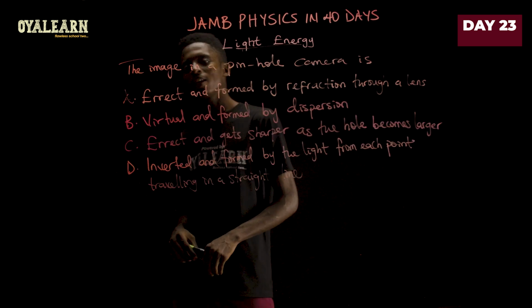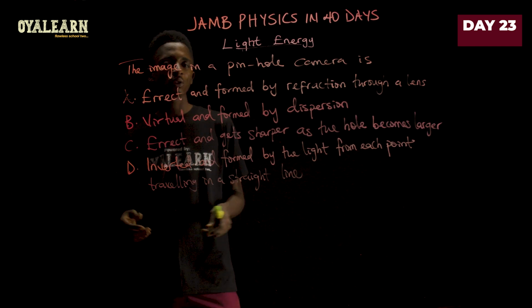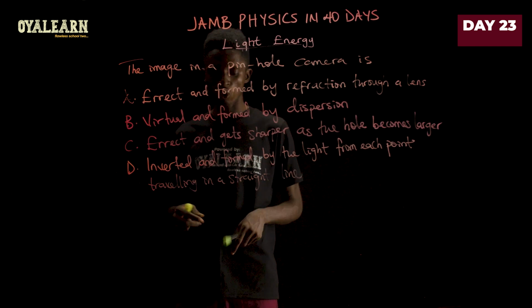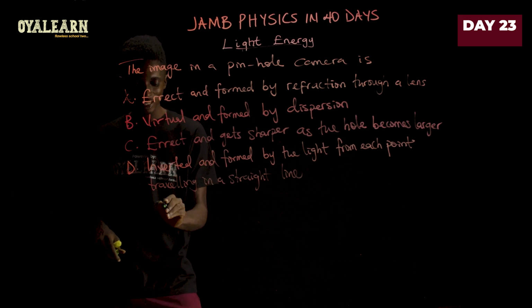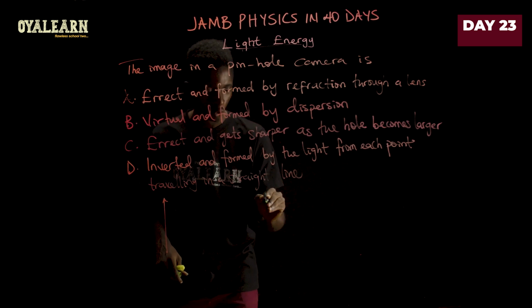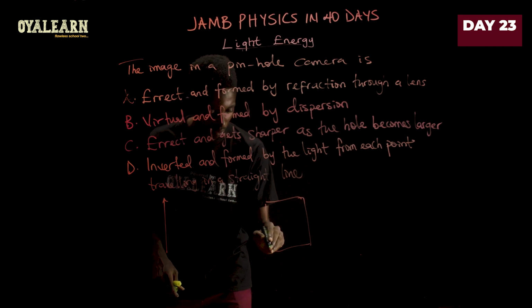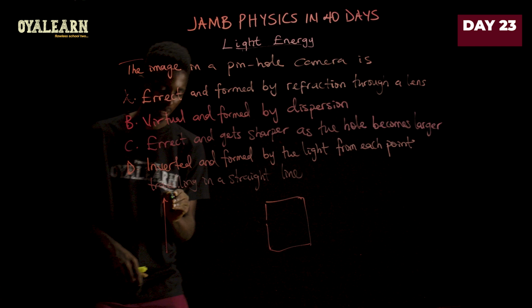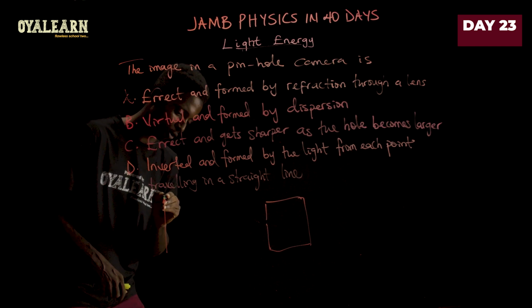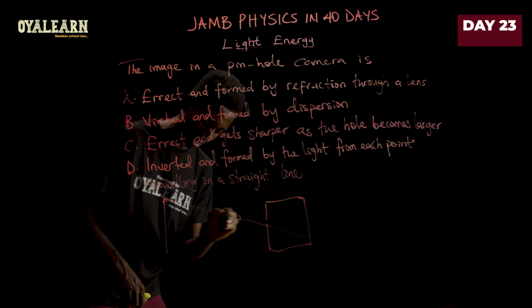The image in a pinhole camera is... Let's look at what happens to the image formed in a pinhole camera. So let's say this is an object and this is the pinhole camera with a small opening. Now the rays coming from this part goes like this in this direction.